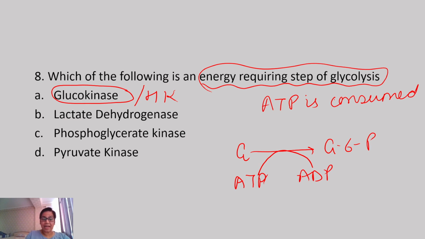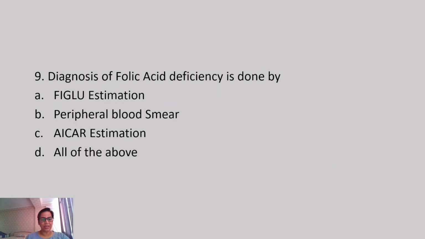If you look at other reactions, phosphoglycerate kinase, energy generation phase, 2 ATP are synthesized. If we talk about pyruvate kinase, 2 ATP are synthesized. Lactate dehydrogenase, NADH is oxidized. So the energy requiring step is glucokinase and the answer will automatically be A. Moving on to the next question.